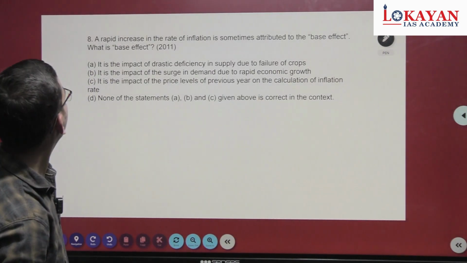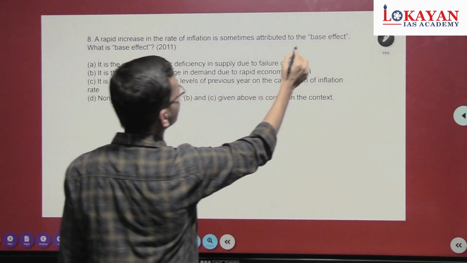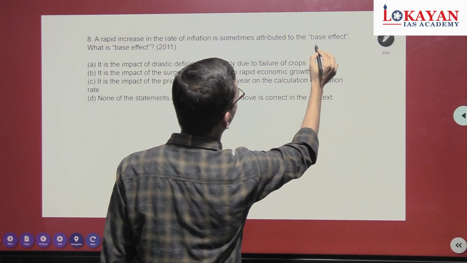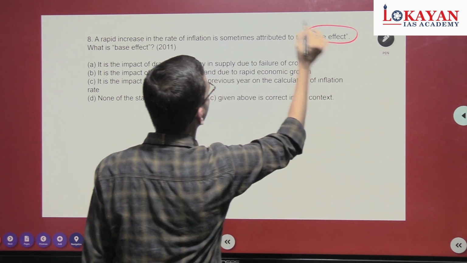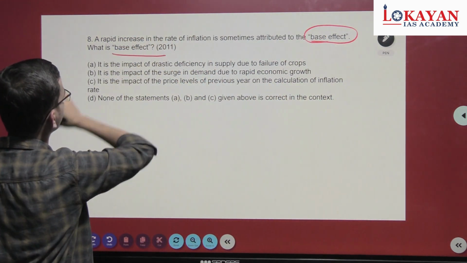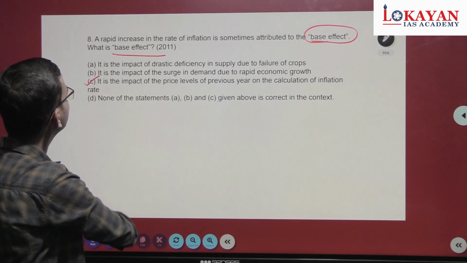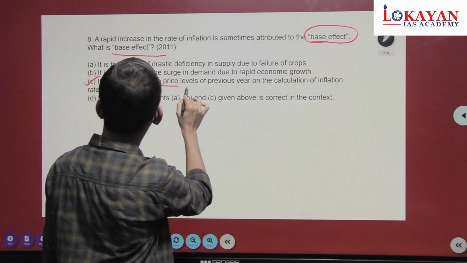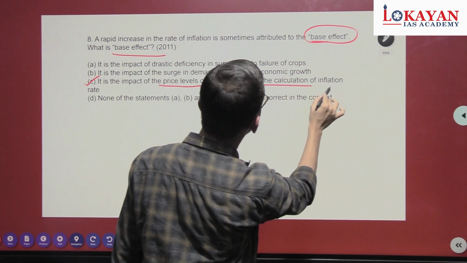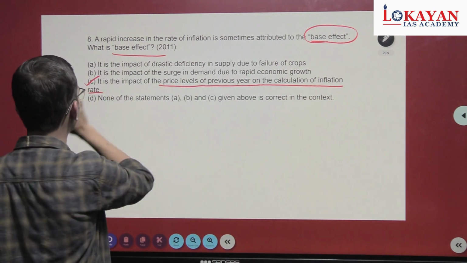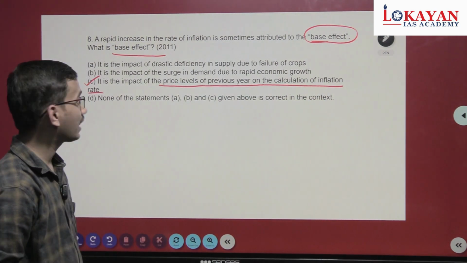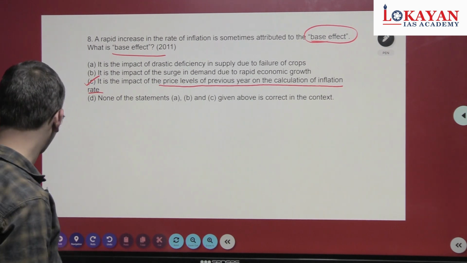This one is simple. A rapid increase in the rate of inflation is sometimes attributed to the base effect. What is base effect? Option C is the correct answer. It is the impact of the price levels of the previous year on the calculation of the inflation rate. C is the correct answer. Let's move to the next question.